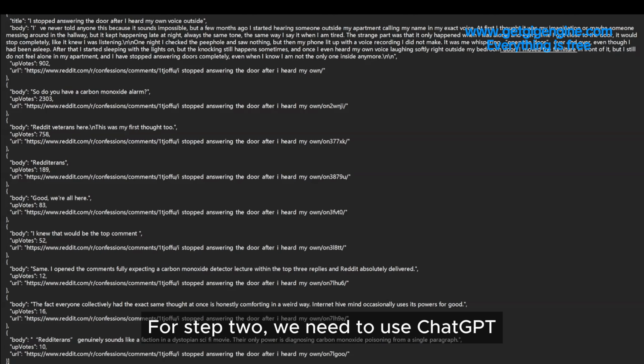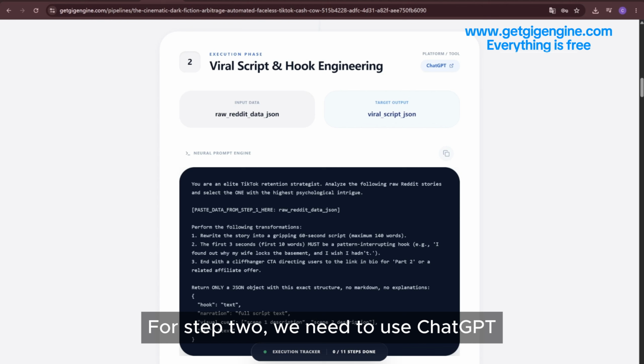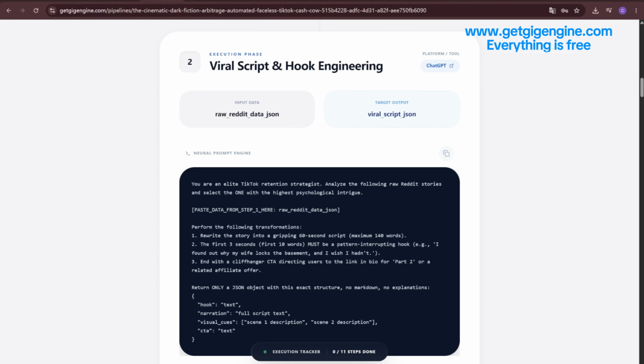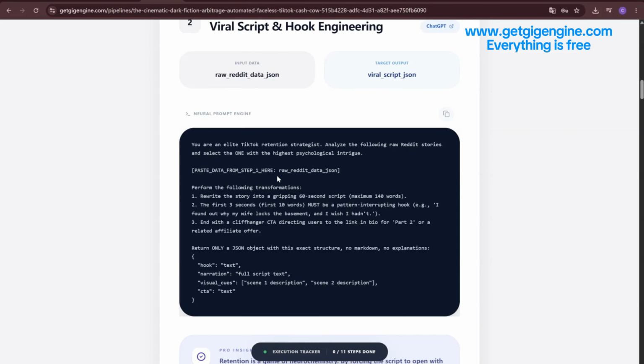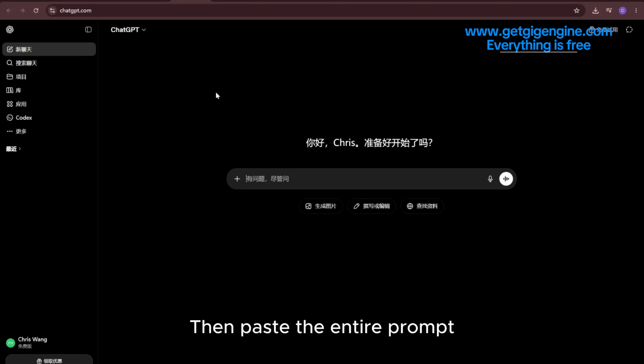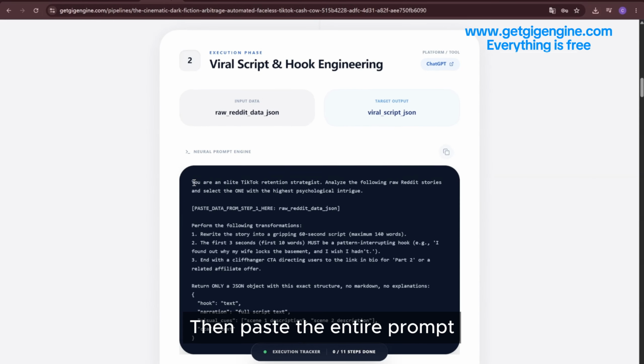For step 2, we need to use ChatGPT. When using ChatGPT, the prompt we need is already here. You can see a sentence here that tells us to paste the raw JSON data generated in step 1. So first open ChatGPT, then paste the entire prompt.